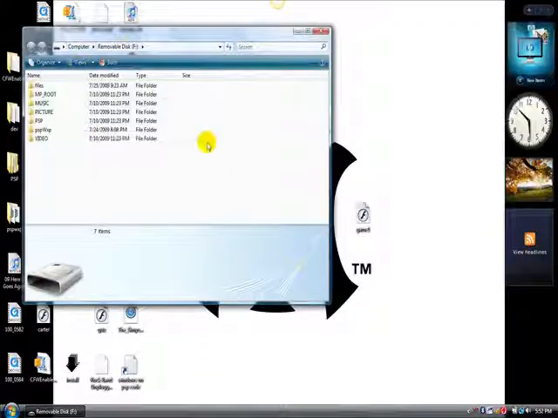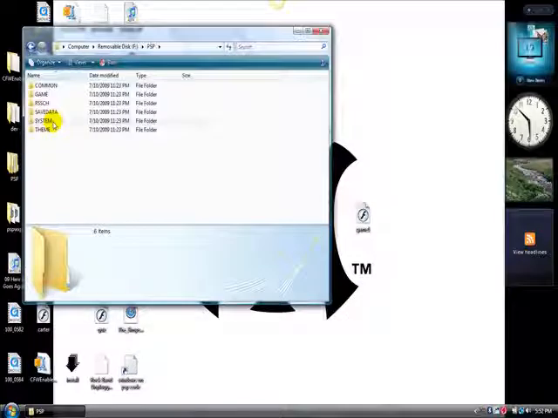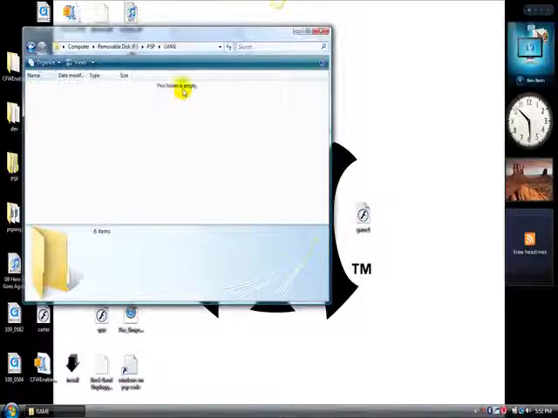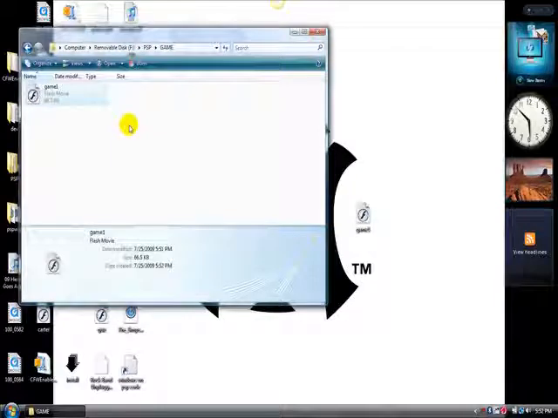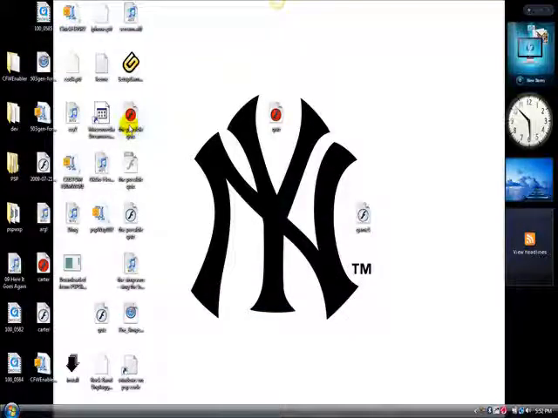Then you'll see that you got into your main PSP memory stick. If I had no memory stick in, this would basically not work. So you have to have a memory stick. You save it on your memory stick. Anyway, you go to PSP, Game. As you can see, it says this folder is empty. Drag the Game 1 that you exported into that folder. Now go back to your PSP, and when it's in USB mode, press circle. Basically that will exit out of everything. And now you have it on your PSP.